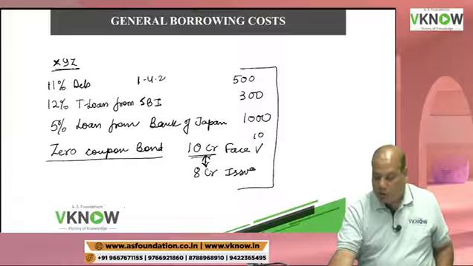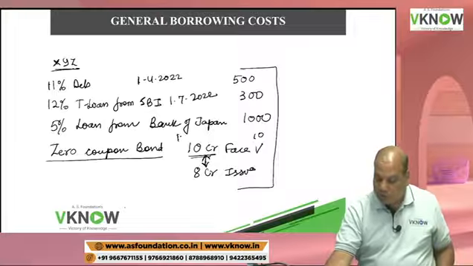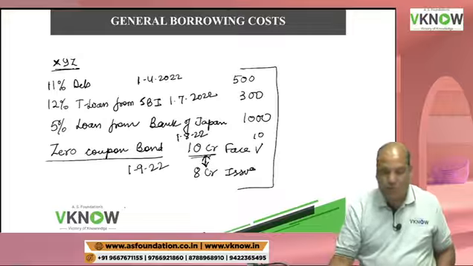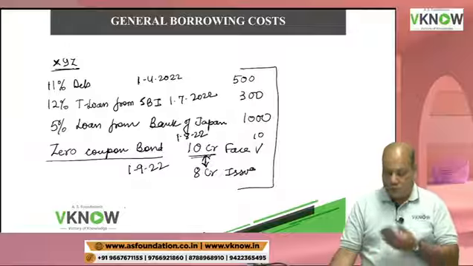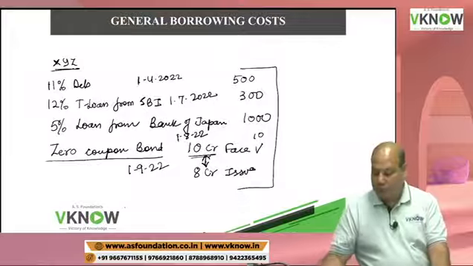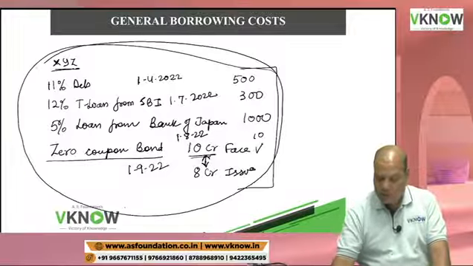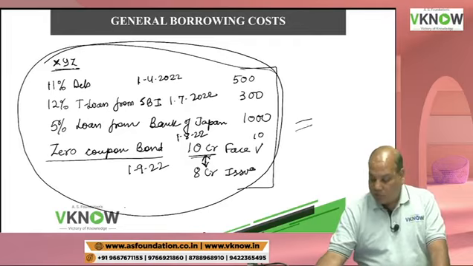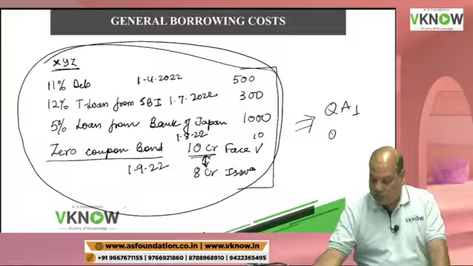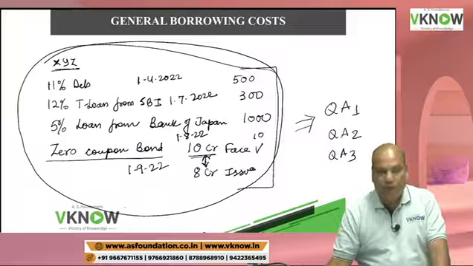This loan may have been taken on 1/4/2022, this on 1/7/2022, this on 1/8/22, this on 1/9/22. Oh my God, so much complication. After raising funds from multiple sources, they have invested in certain qualifying assets: qualifying asset 1, qualifying asset 2, qualifying asset 3.